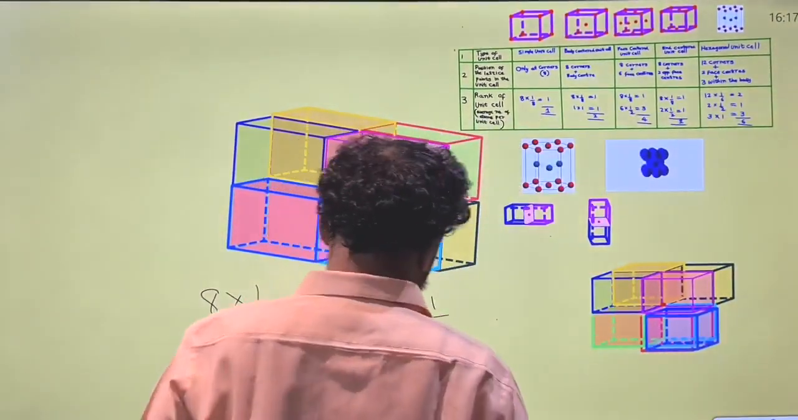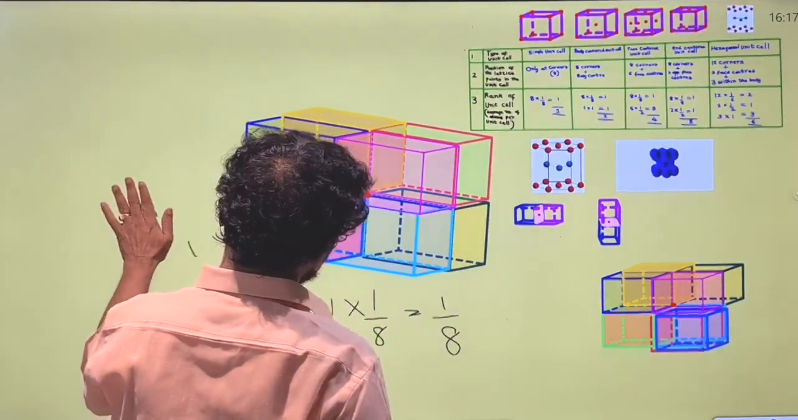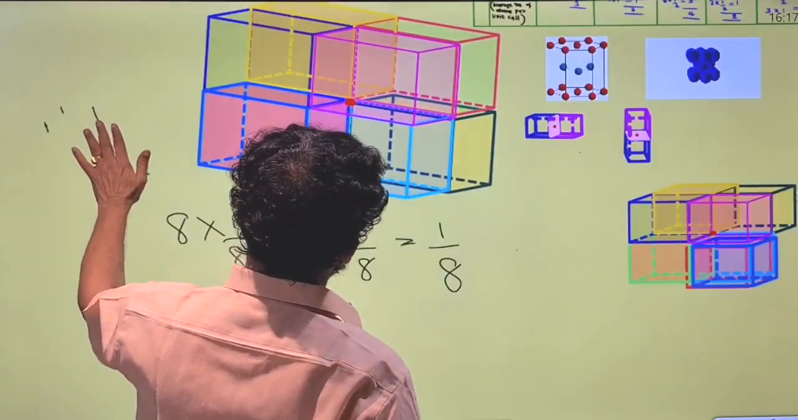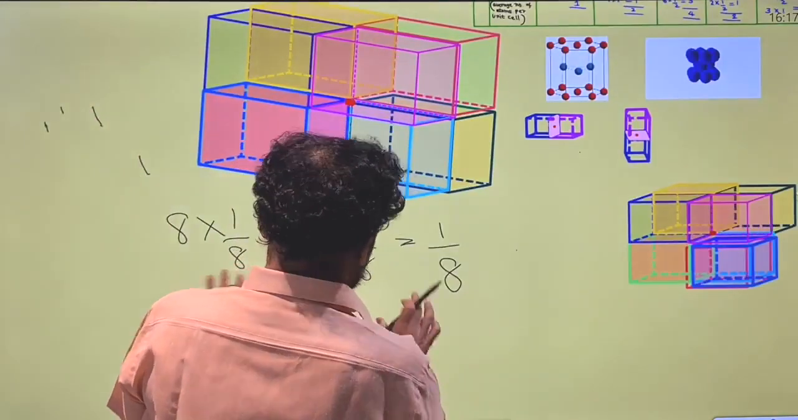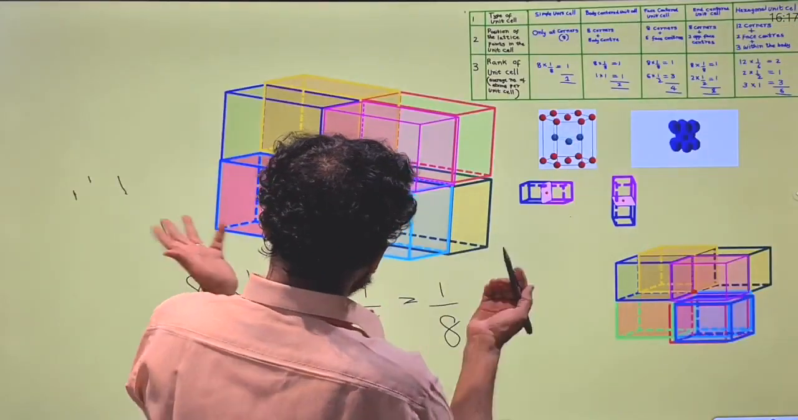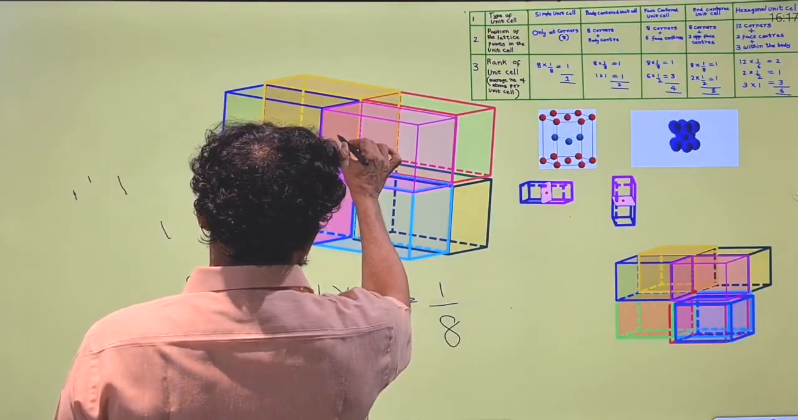So suppose you take our same model, the lattice points can also be present at the faces, the face centers.